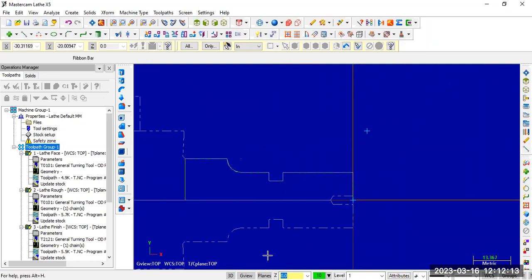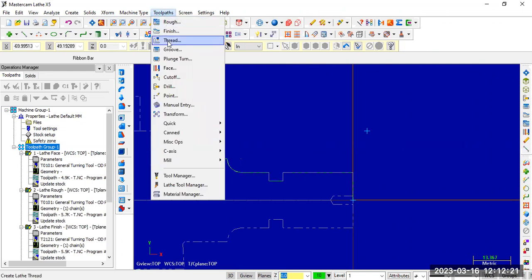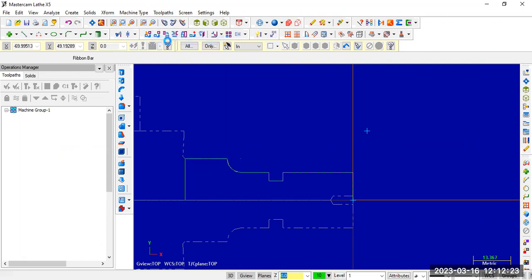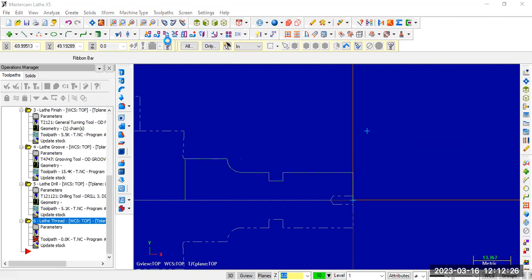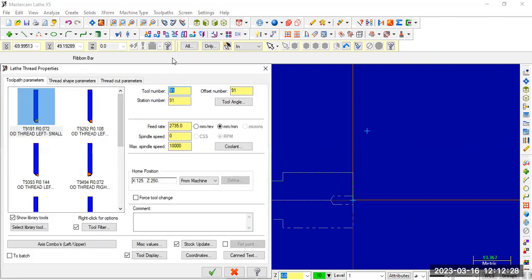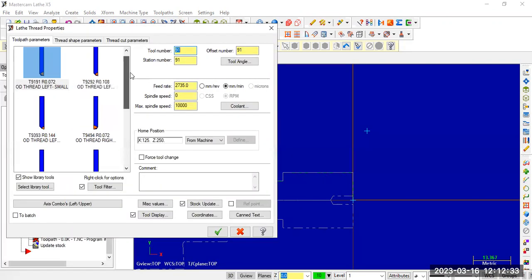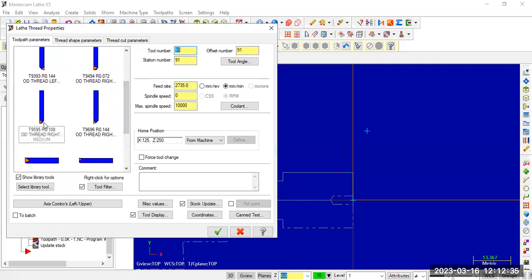Further, we have a thread over a length of 25 mm. Same, tool path, thread. Just select the thread option. Again, use the right thread. According to the requirement, just select any right hand thread.